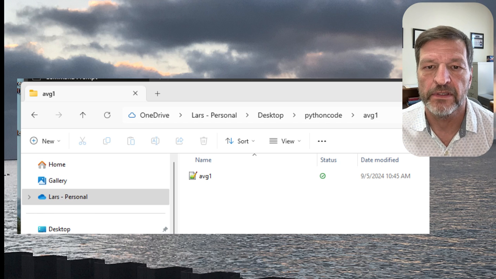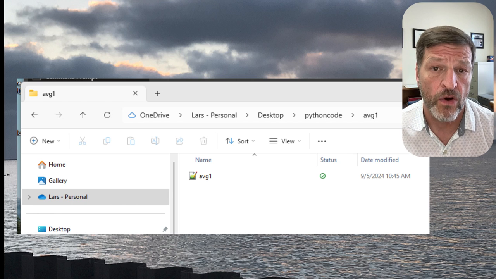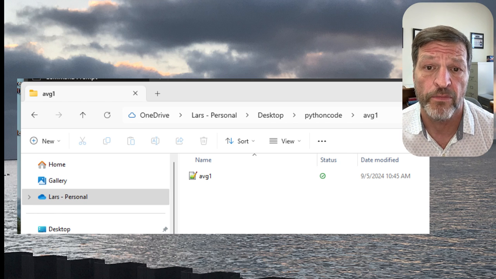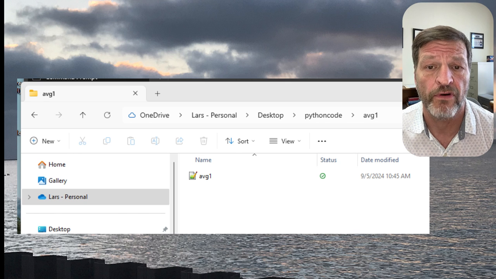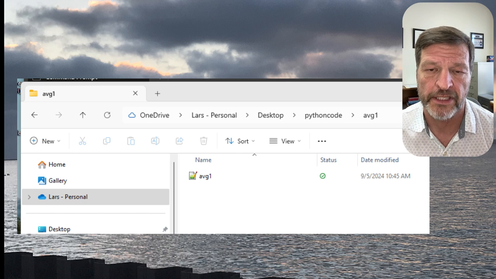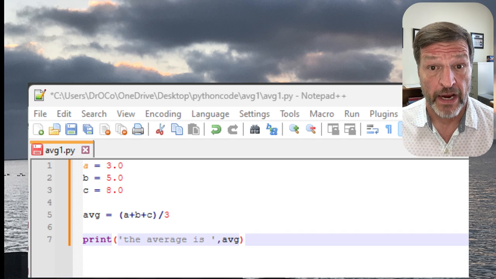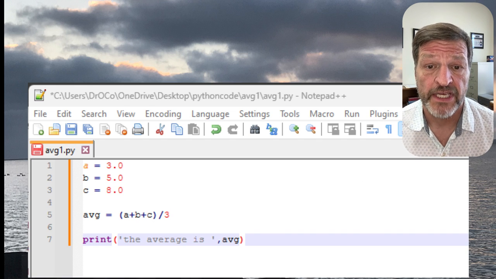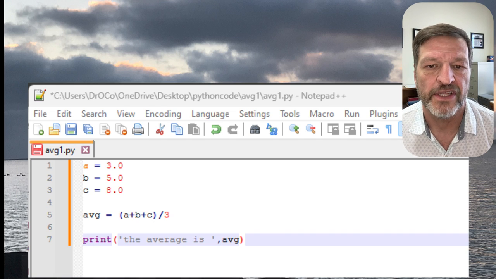If I go into the file manager and look, there it is. There's avg1.py. I double click on it. Oh, and it should come up in Notepad++. If you did your Hello World program right, it should come up in Notepad++. If not, say open with. Okay, all right, so Notepad++ comes up. It's just the empty print. It's just the Hello World program.